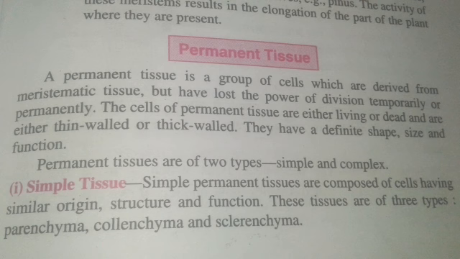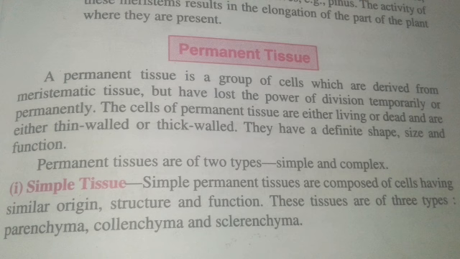So guys, today we will divide the permanent tissue into two types: simple permanent tissue and complex permanent tissue. Simple permanent tissue is made of a single type of cells, and the examples of simple permanent tissue are parenchyma, sclerenchyma and collenchyma. And the complex tissue is composed of different types of cells, like xylem and phloem. So guys, let's start with the simple permanent tissue.